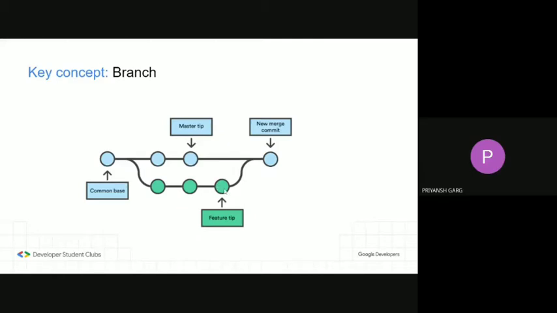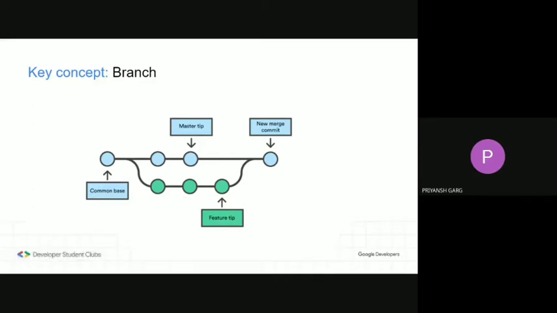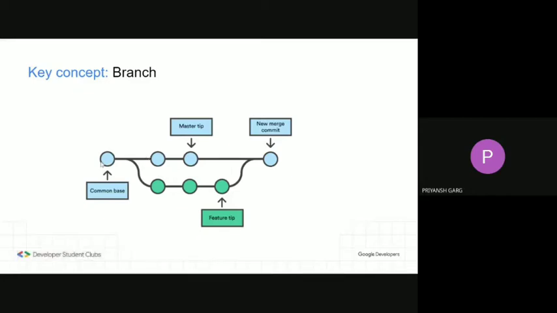Then you may merge your new branch into the master branch so that the master branch always moves from one stable state to another. And it may happen that when you are working on this new branch, your friends were working on something else and they merged their code into the master branch. So your master branch is always moving from one stable state to another, and it will go on like this.